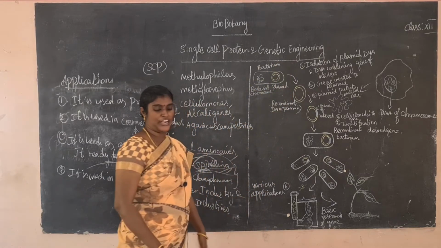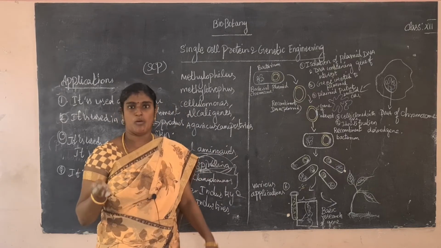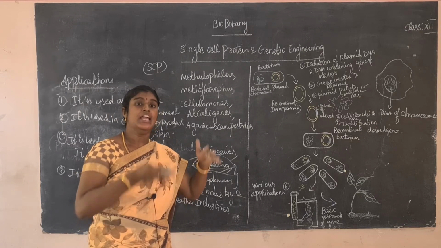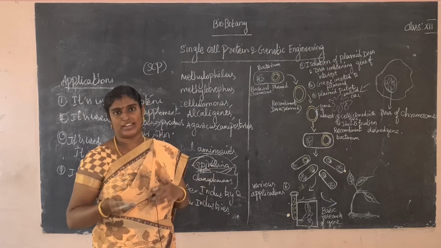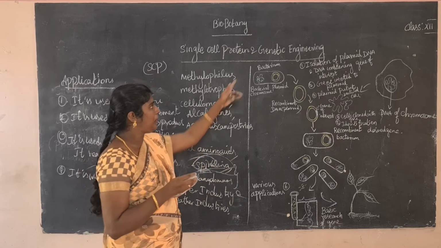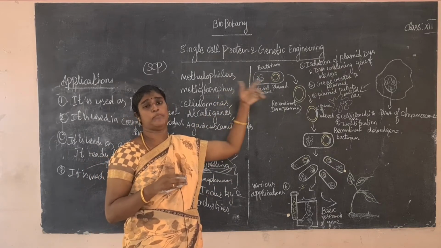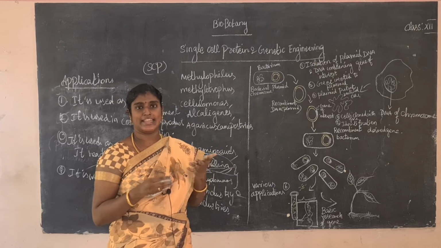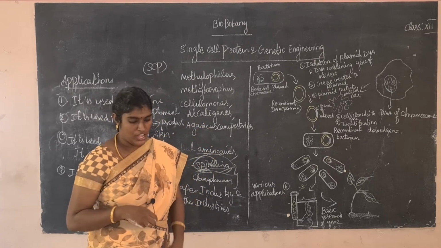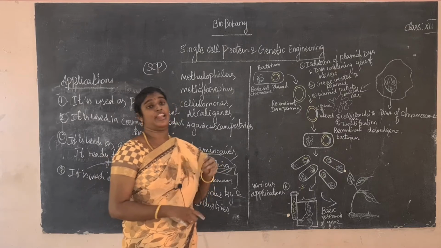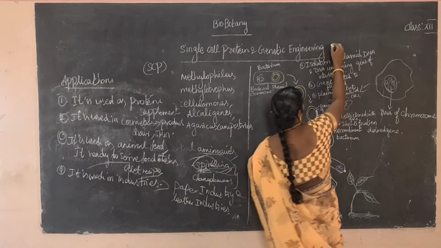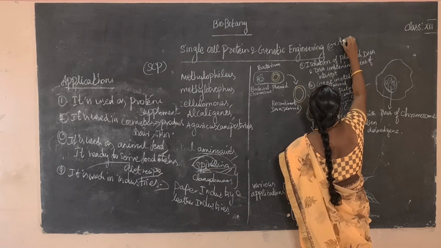Next, you already know conventional technology and modern technology. What is the main difference between conventional biotechnology and modern biotechnology? You already learned this in previous classes. In today's topic, genetic engineering, which falls under the category of modern biotechnology. We can call modern biotechnology genetic engineering or recombinant DNA technology.